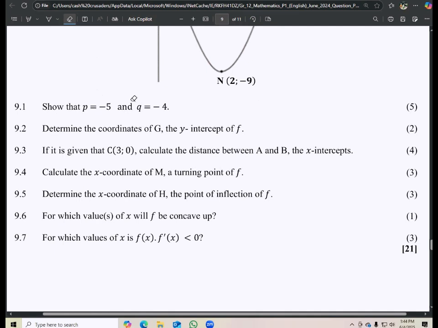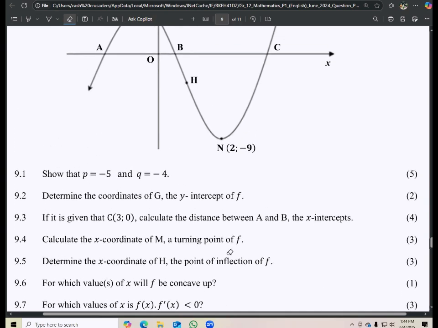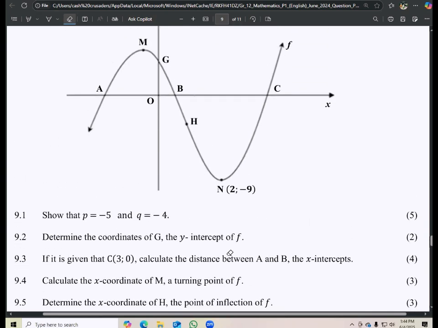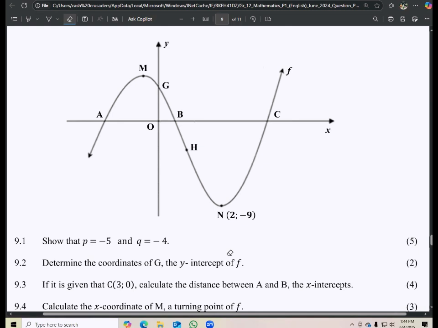Okay, then for which values of x will f of x times f prime x be less than 0? So now they're talking about f prime x, the derivative equation, right? So let me just write it here. If we're to draw the derivative equation for this one, we know that the derivative graph has to be a parabola, right?